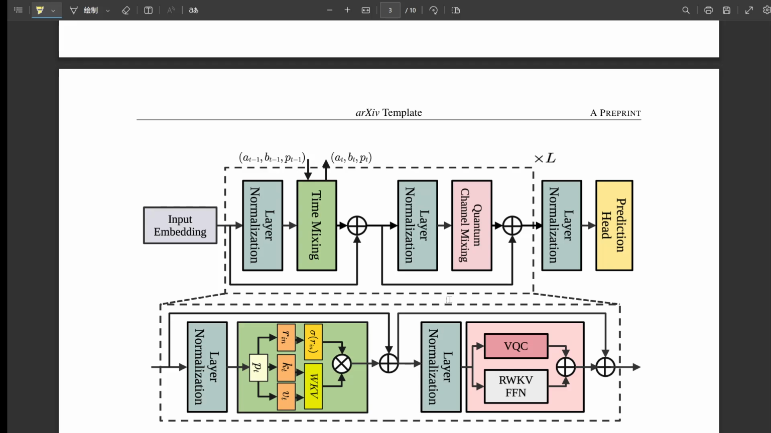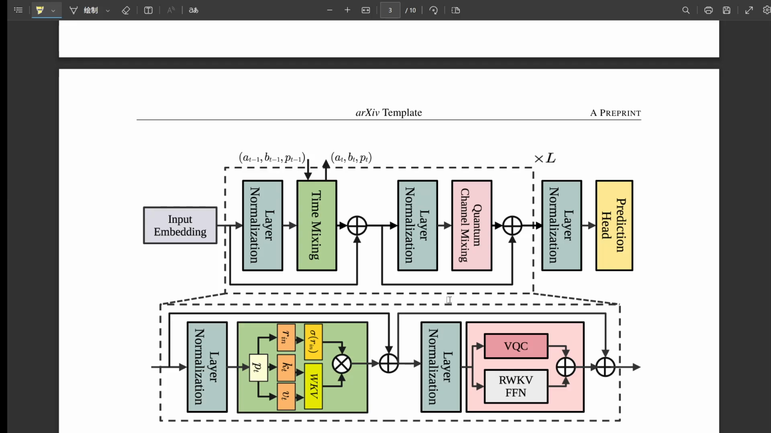Okay, encoded, entangled, then you need to get information out, measurement. Yeah, measurement. You need to translate the final quantum state back into classical numbers the rest of the model can use. How does QuantumRWKV do that? It measures the expectation values of the Pauli operator for each qubit. This gives you a classical numerical output per qubit.